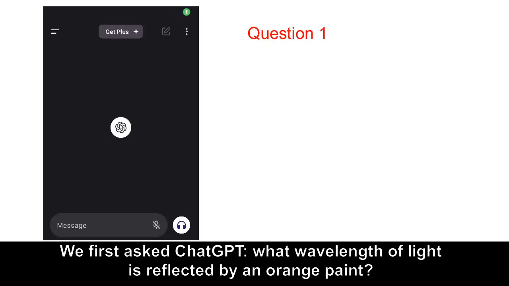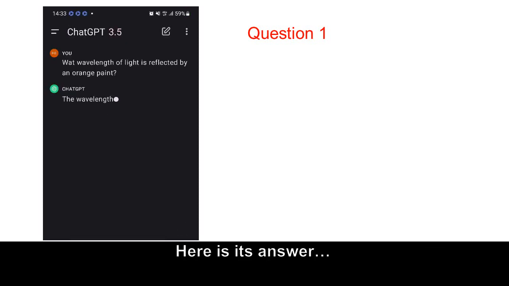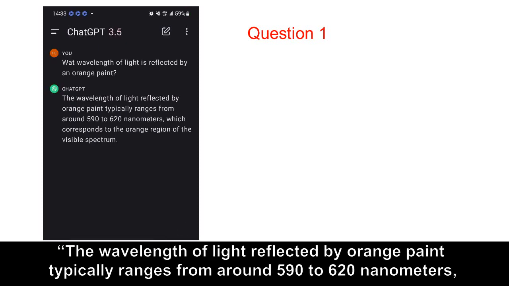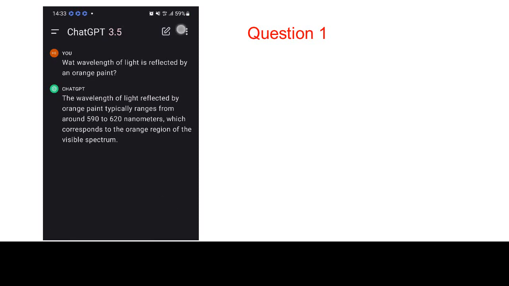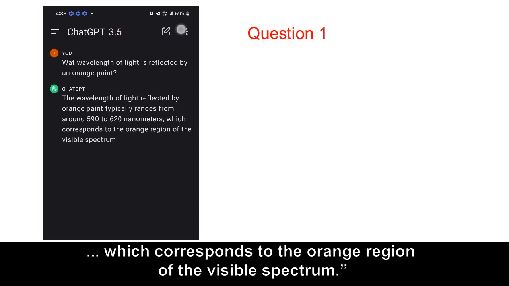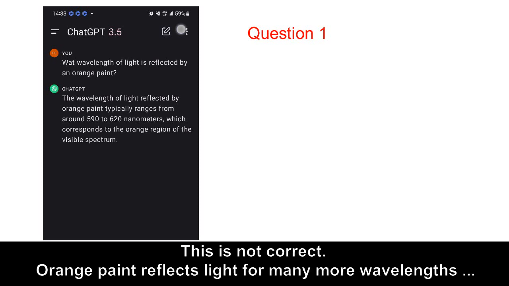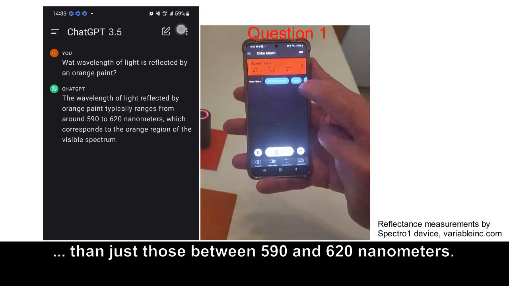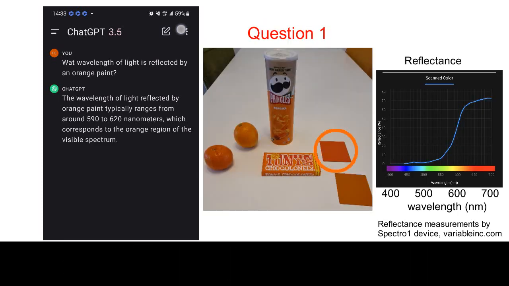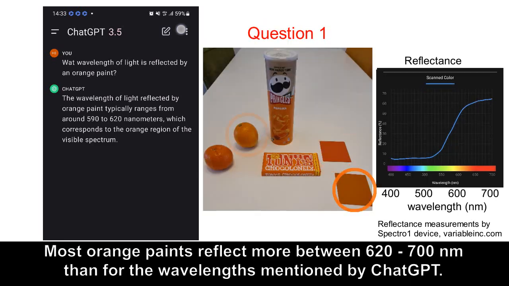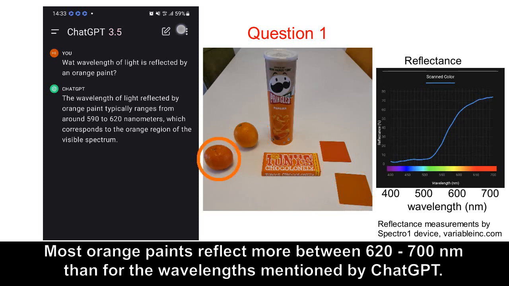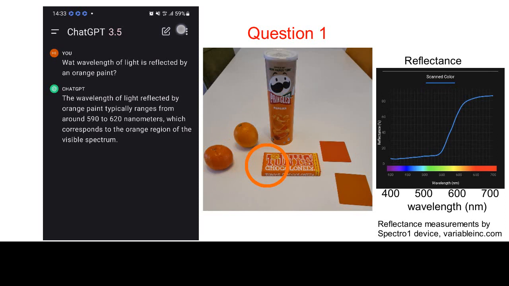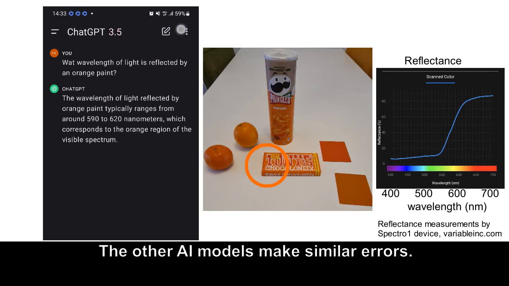We first asked ChatGPT what wavelength of light is reflected by an orange paint. Here is its answer: The wavelength of light reflected by orange paint typically ranges from around 590 to 620 nanometers, which corresponds to the orange region of the visible spectrum. This is not correct. Orange paint reflects light for many more wavelengths than just those between 590 and 620 nanometers. Most orange paints reflect more between 620 and 700 nanometers than for the wavelengths mentioned by ChatGPT. The other AI models make similar errors.